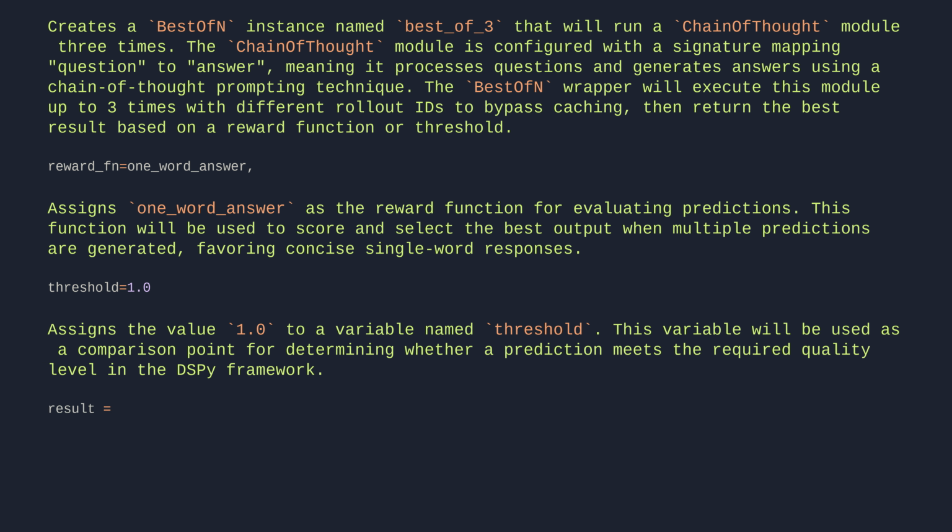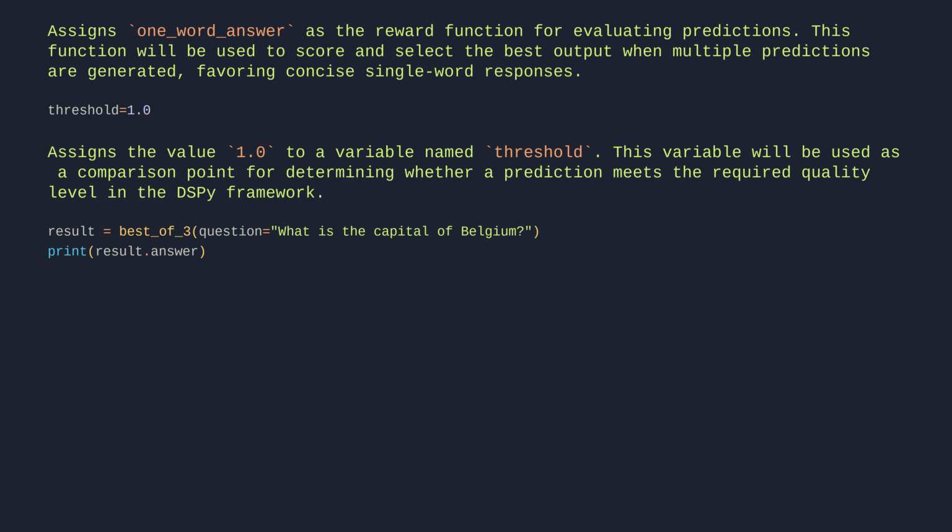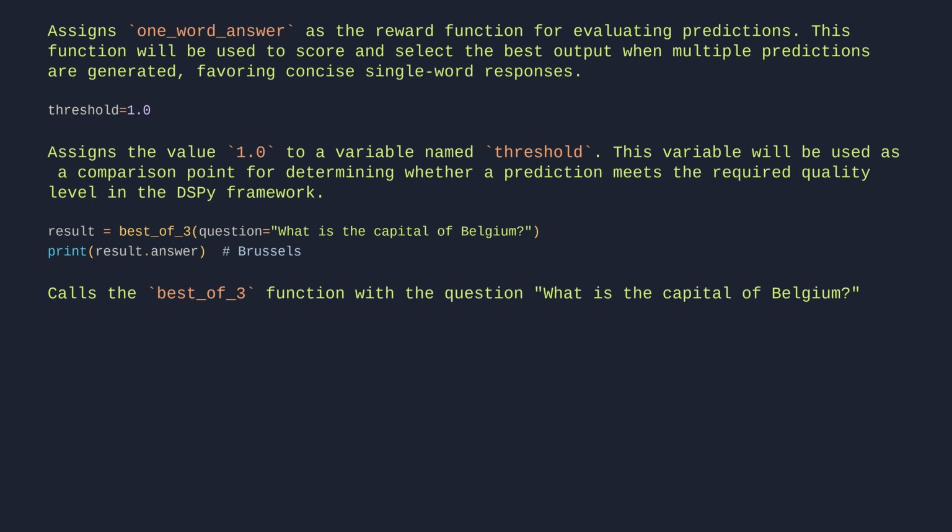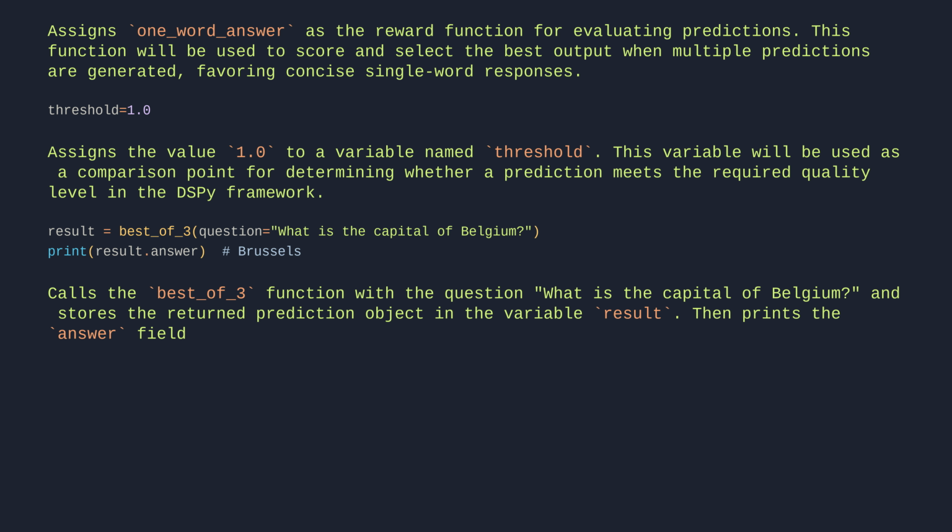result = best_of_3(question="What is the capital of Belgium?"). print(result.answer) # Brussels. Calls the best_of_3 function with the question, what is the capital of Belgium? And stores the returned prediction object in the variable result. Then prints the answer field of the prediction, which outputs Brussels.